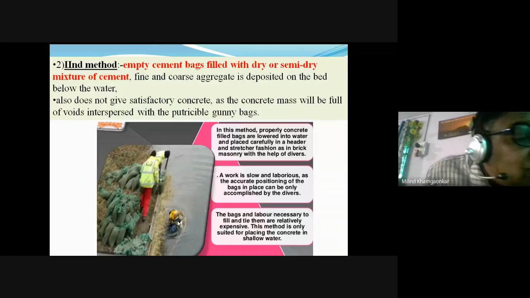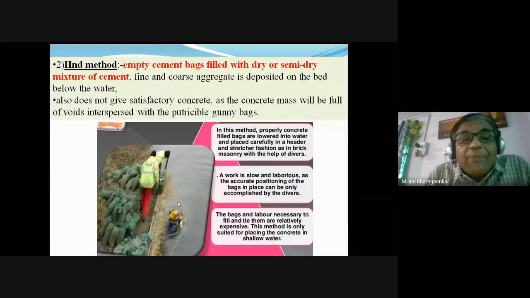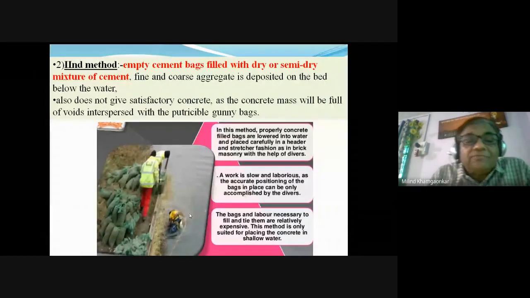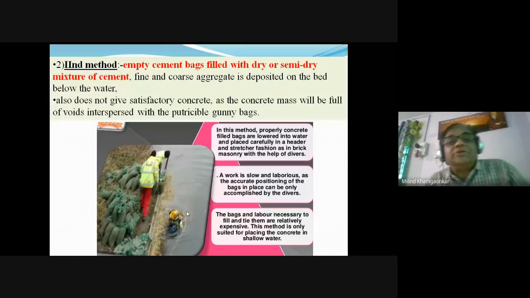As these bags are enclosed with the dry concrete ingredients, after it is placed, it reacts with the surrounding water and the hydration of the cement takes place. I need not repeat again what is hydration of the cement. All of you have very well understood what hydration is, this chemical process.